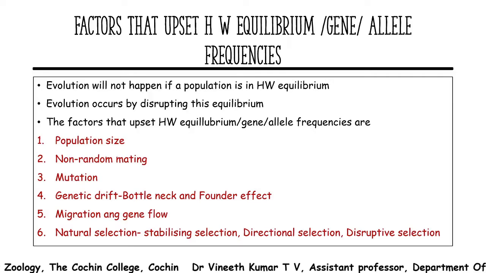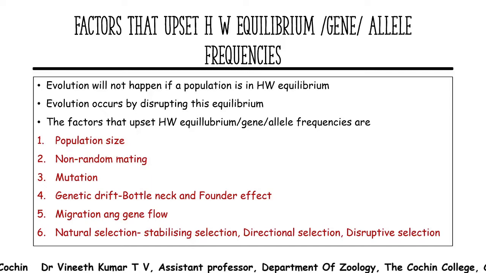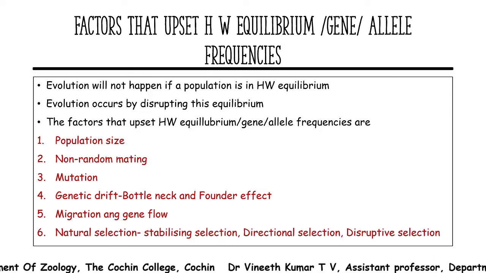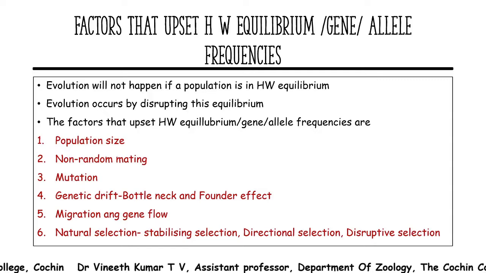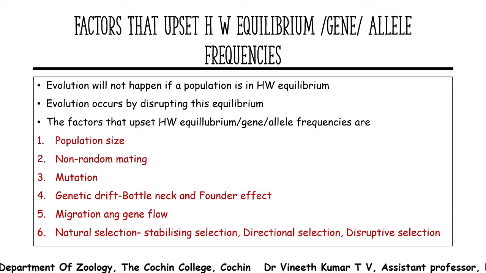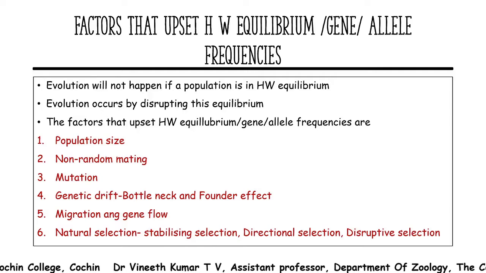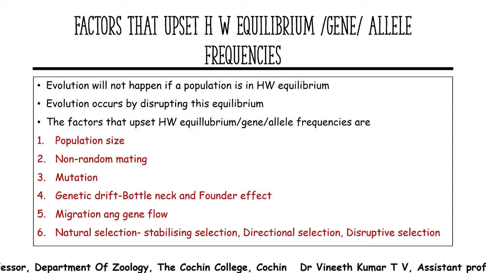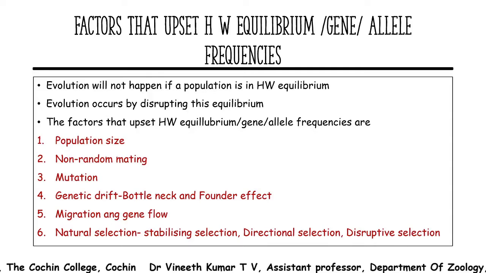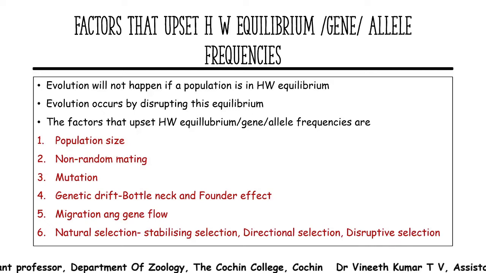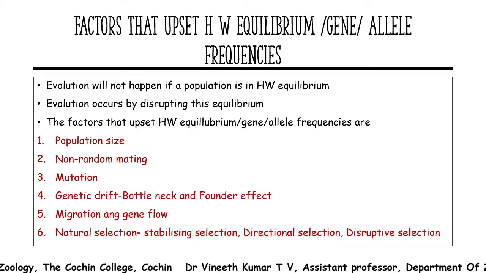Either it can be a stabilizing selection or a normalizing selection. A stabilizing or normalizing selection happens in an environment which is unchanging. So it operates in the population when the environment is constant or normal. There are no environmental hazards or environmental pressure. In such a condition, if there is natural selection, that causes stabilizing selection or normalizing selection.